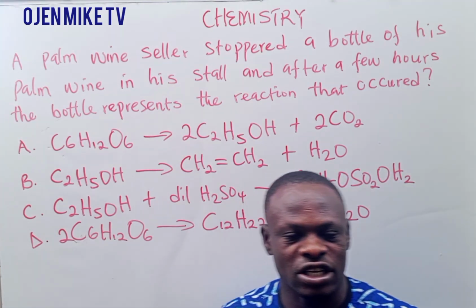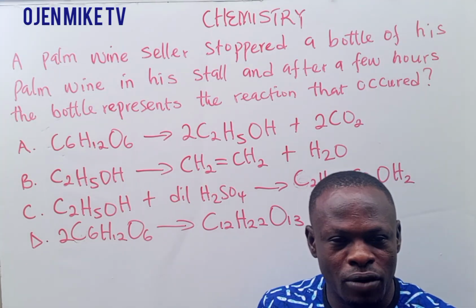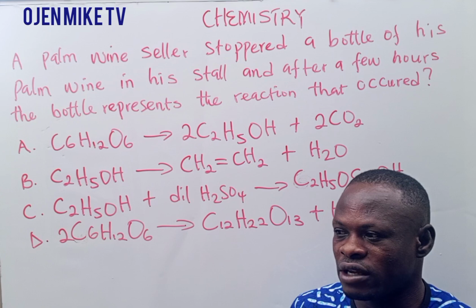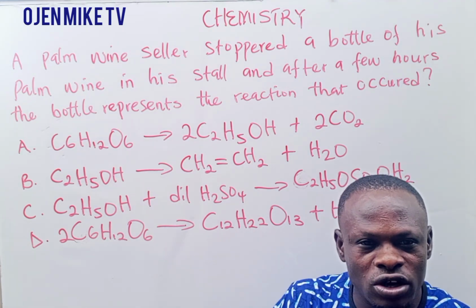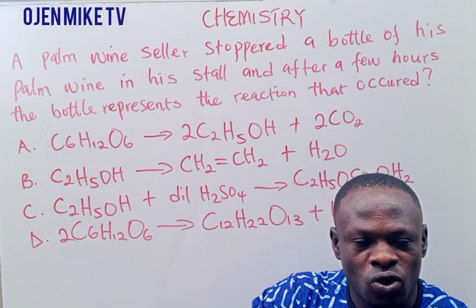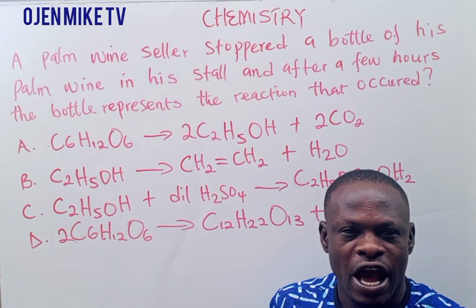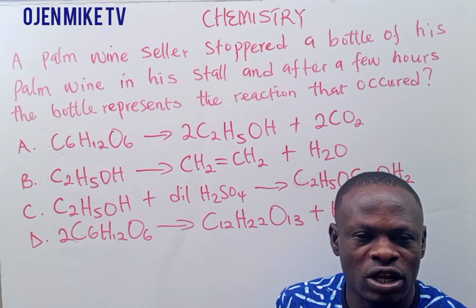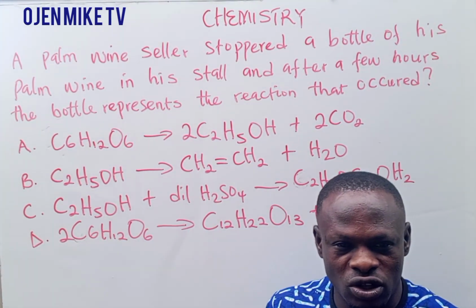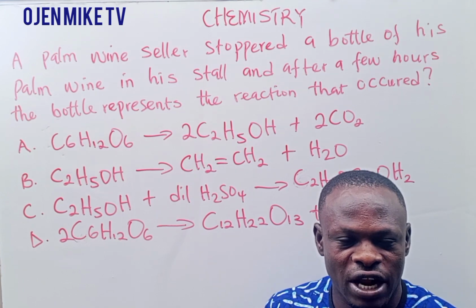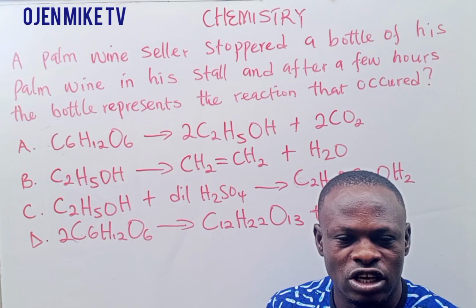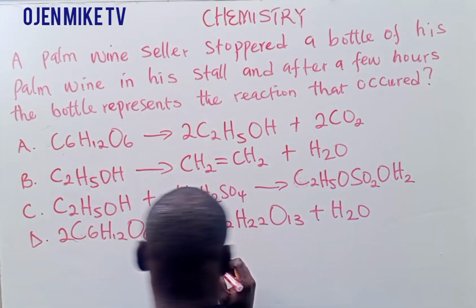What they are simply saying is that a palm wine tapper, that is a palm wine seller or a person who sells palm wine, carries his palm wine and corks it. All right, he uses a corker to cork his palm wine, and after some hours, what really happened? Just what you should know is that palm wine contains what we call glucose. Now if you cork your palm wine and leave it for some hours, there is what we call fermentation.